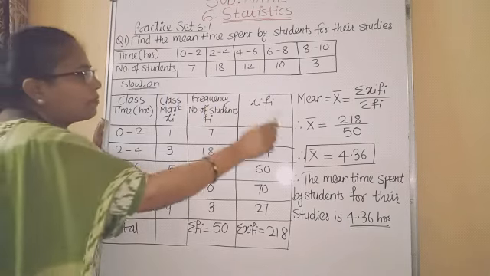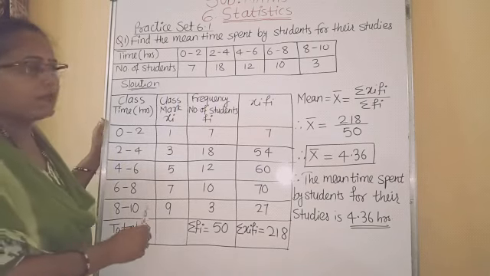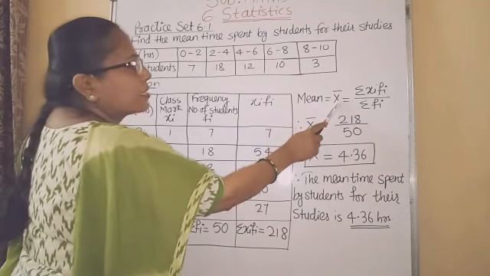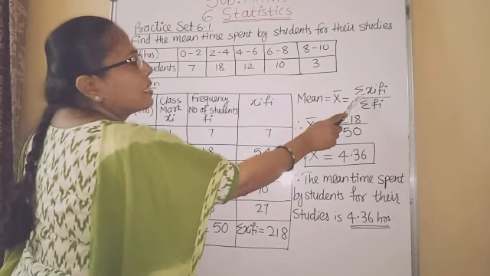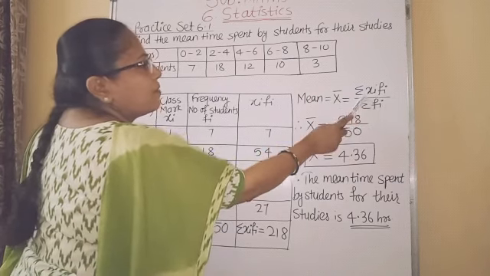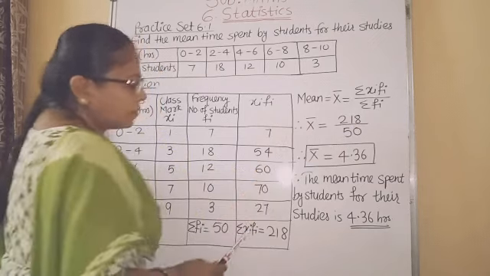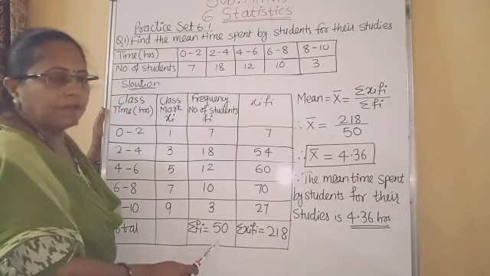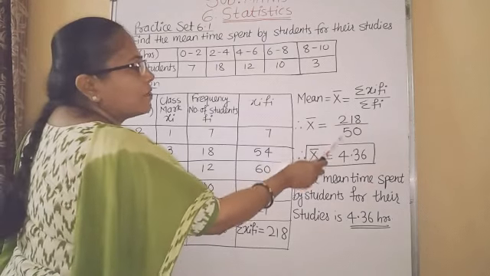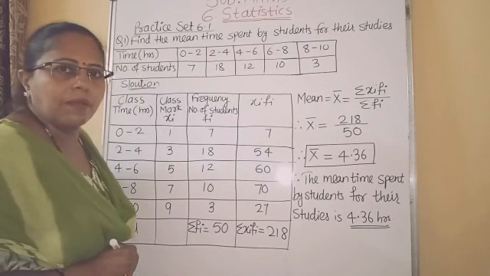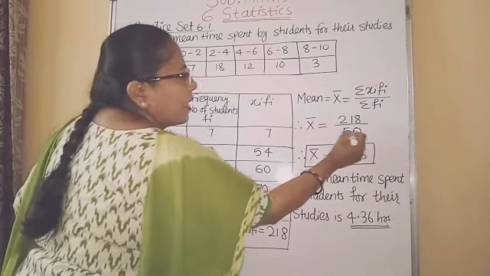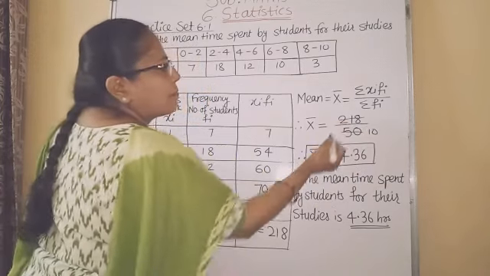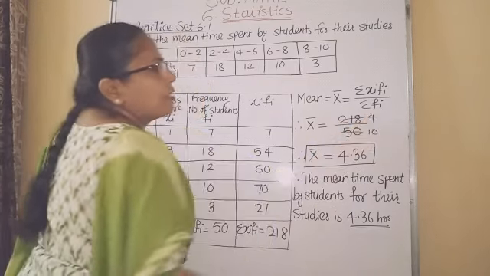Now after completing this table, we will write the formula for mean. Mean is equal to bar x is equal to sigma Xi Fi divided by sigma Fi. So bar x is equal to 218 divided by 50. Like in the previous example I showed you the calculation, first divide by 5. So here you will get 10. Here if you divide by 5, first 5 4s are 20.